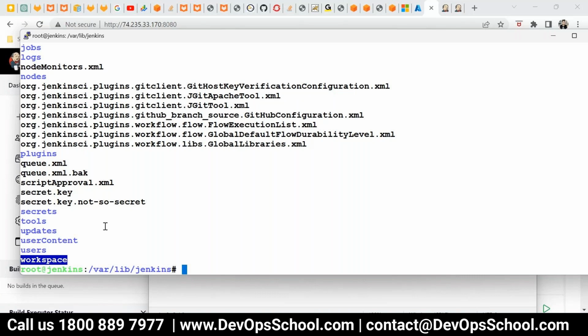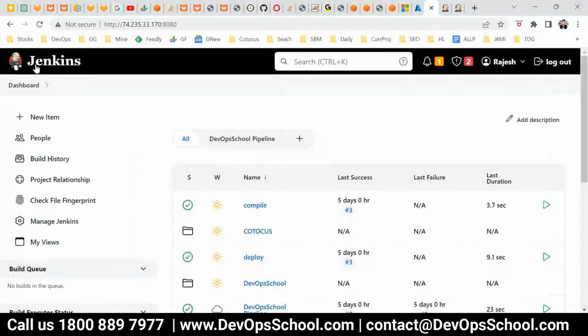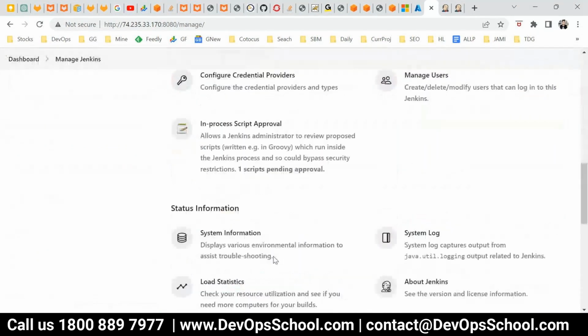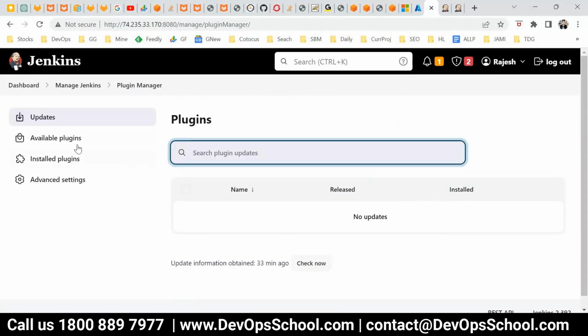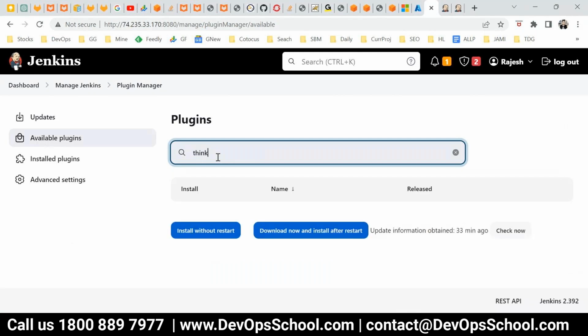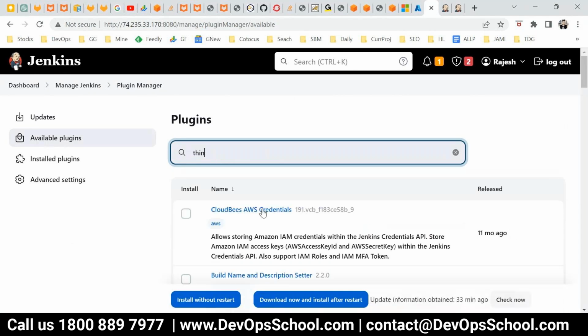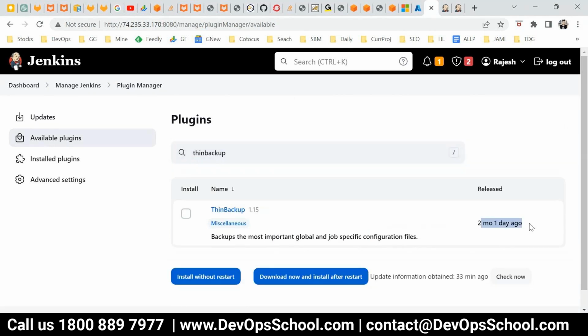But there is also a plugin. Not one, multiple plugins are there. One of the plugins which I like is the Thin Backup plugin, which is very easy to set up. So let me do that. Go to Manage Plugins, and in the available plugins, search for Thin Backup. Here it is. This plugin is old, but releases happen very frequently, so you can trust it. Then install without restart.